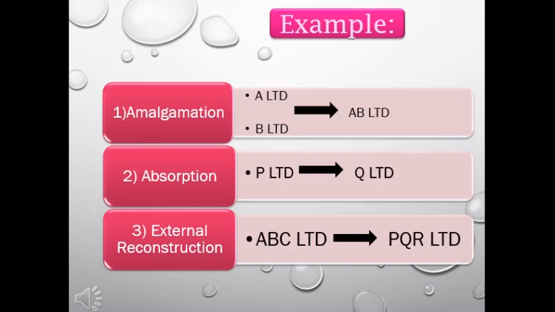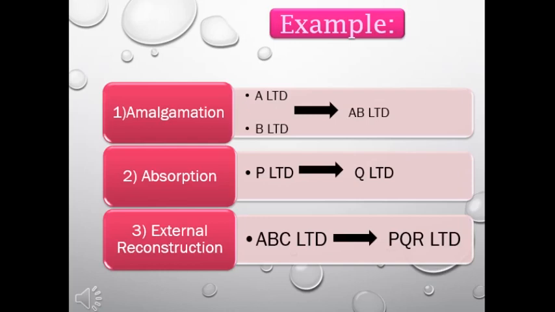Now we have absorption. What do you mean by absorption? Here it is very simple. Let's take this example to understand. There are two companies, one big company and one small company. P is a small company and Q is a big company. One company is getting absorbed by another company. I repeat, one company is getting absorbed by another company.